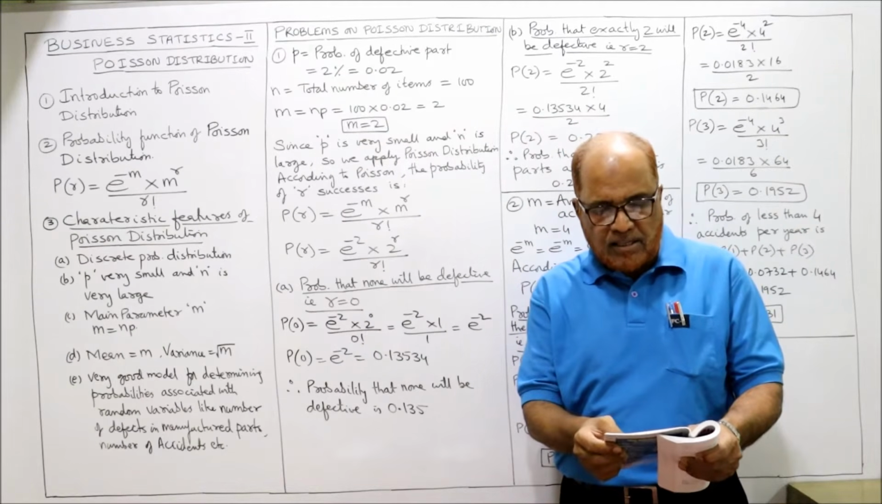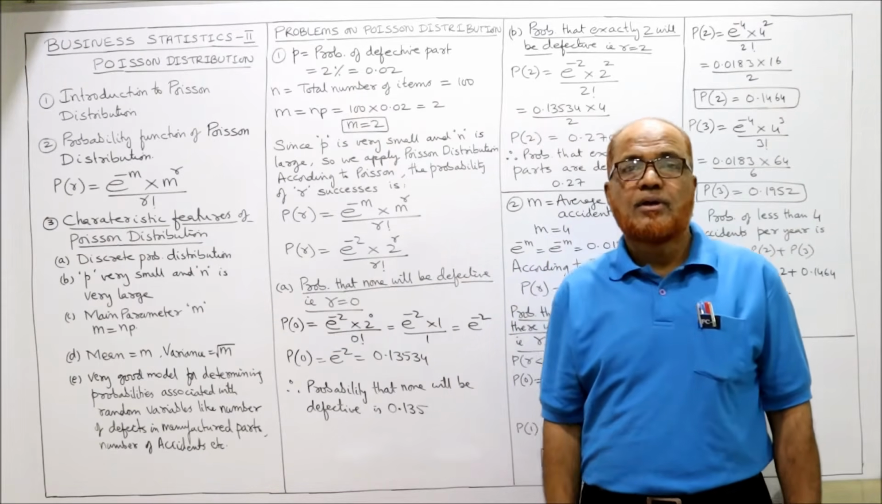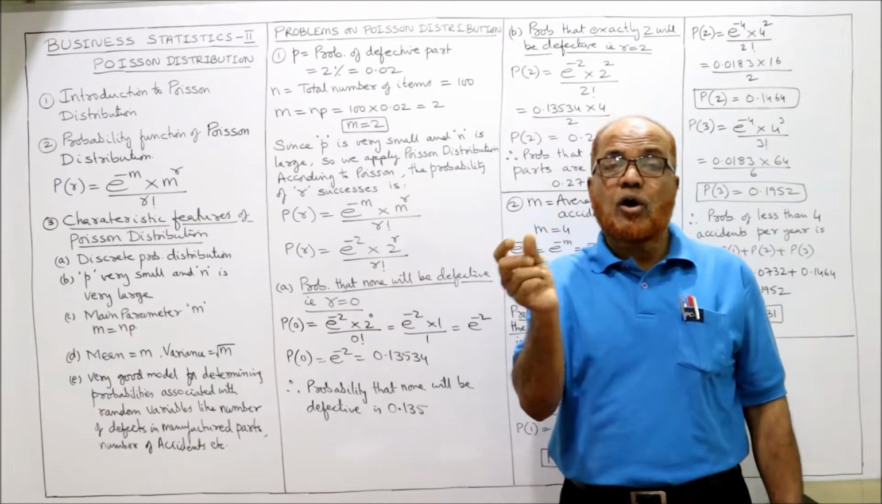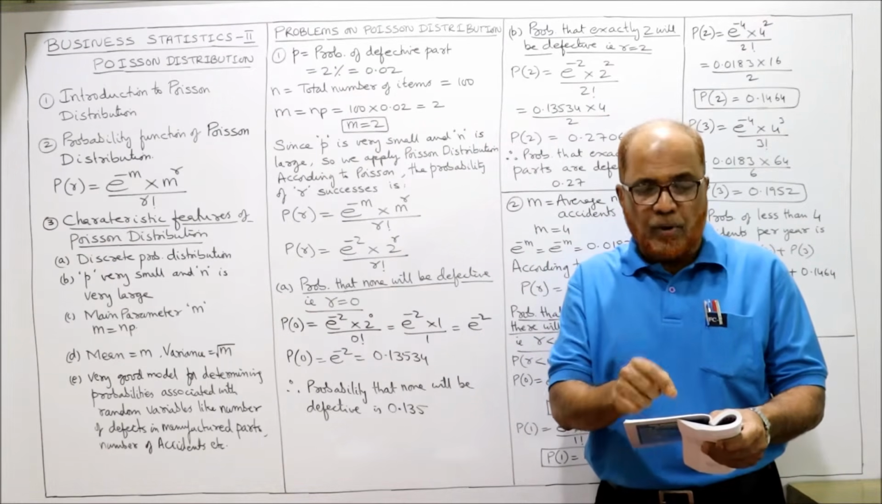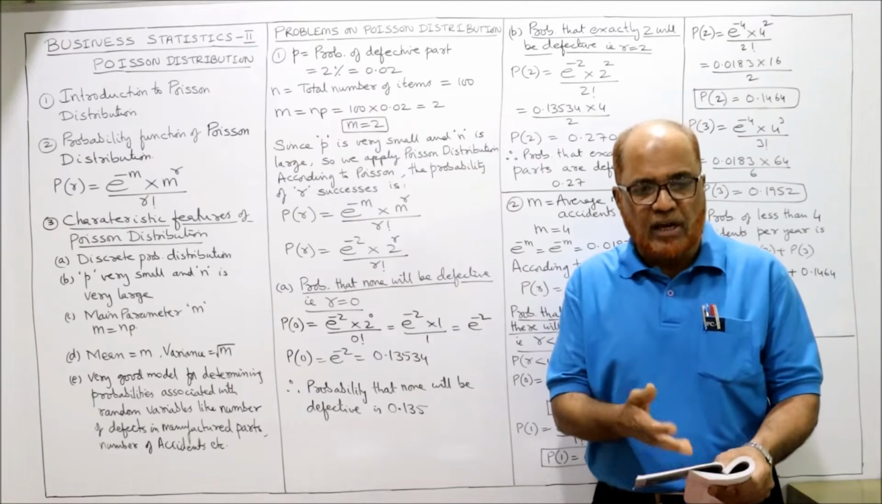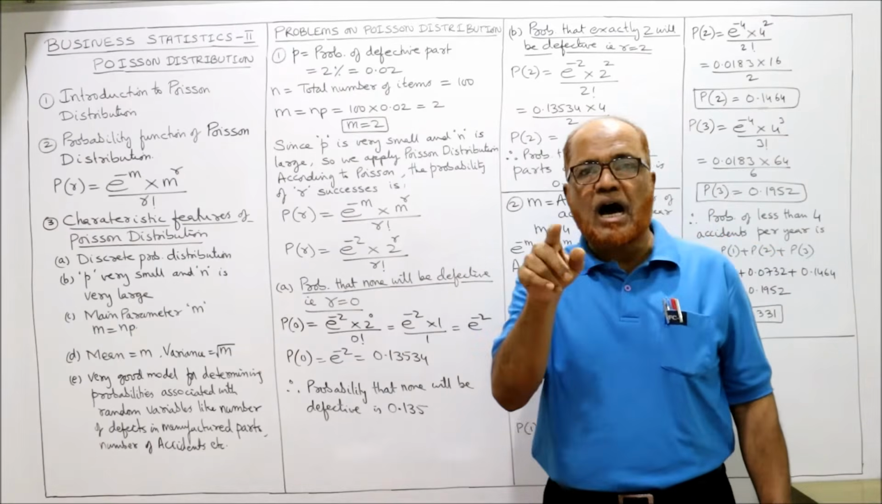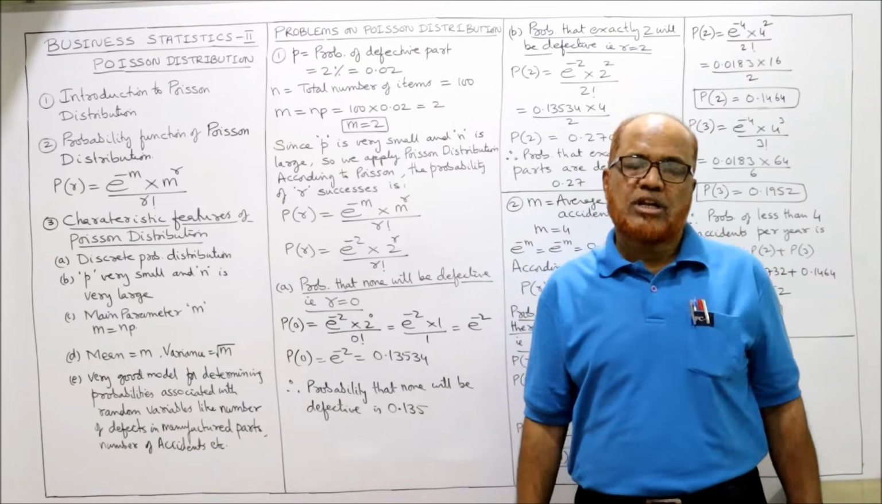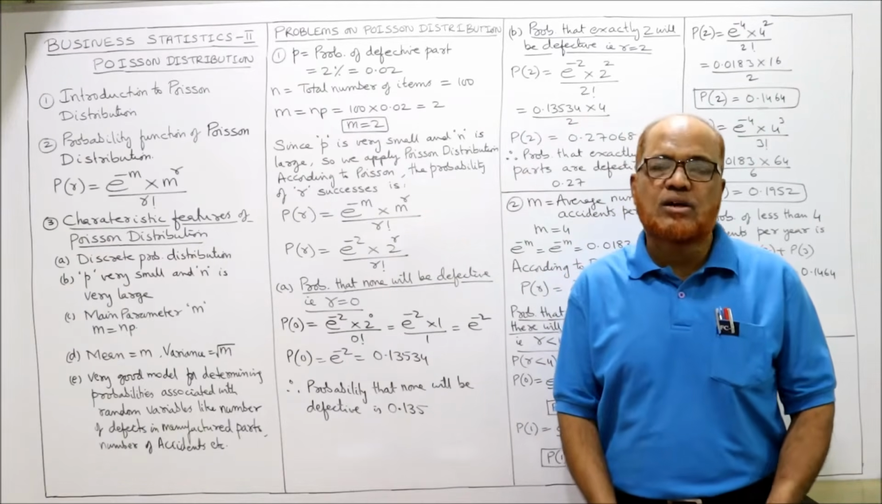And how many parts are there? Sample size is 100, so n is equal to 100. So the value of n is very large and the value of p is very small. So this is the best problem to apply Poisson distribution. So we can apply Poisson distribution. What is the probability that none will be defective? That means r is equal to 0. Secondly, exactly 2 will be defective, r is equal to 2.